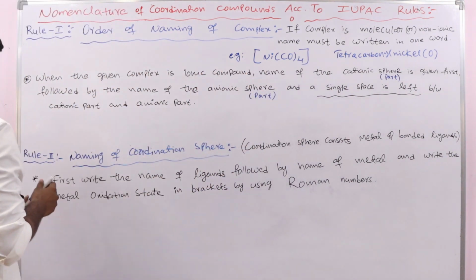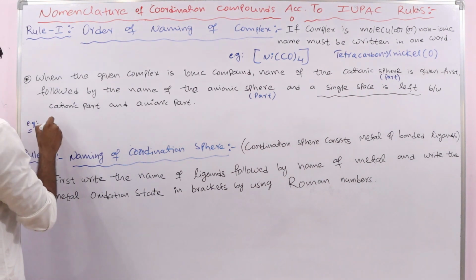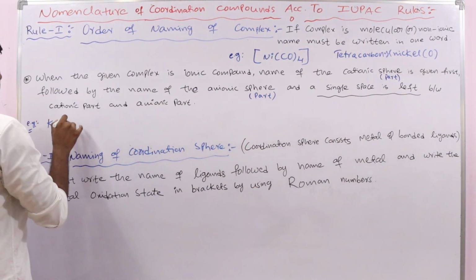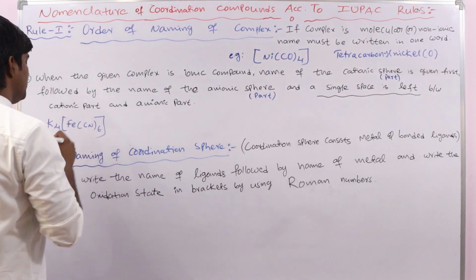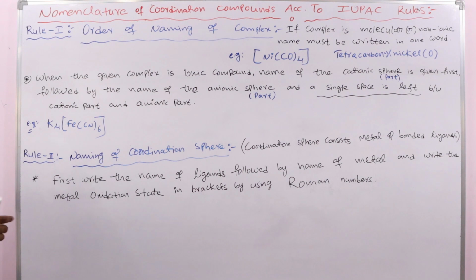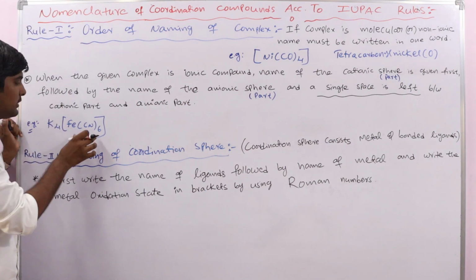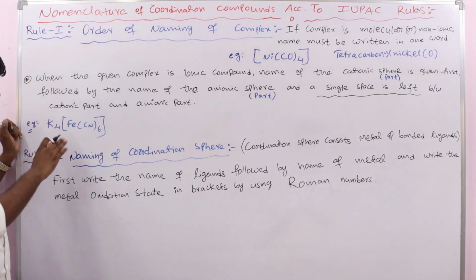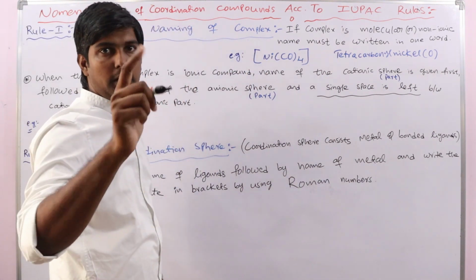Let us see some examples. Suppose this is the given complex. Here, this is called the ionization sphere or ionic sphere, and this is called the coordination sphere. So this complex has two parts, but the earlier one has only one part, right?